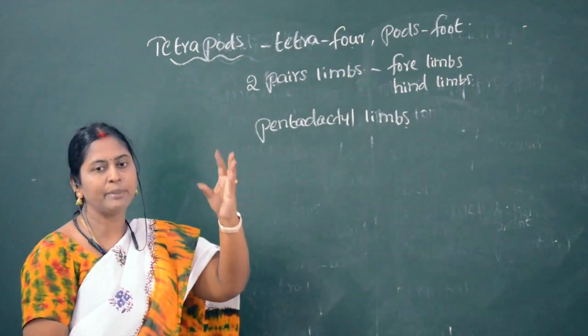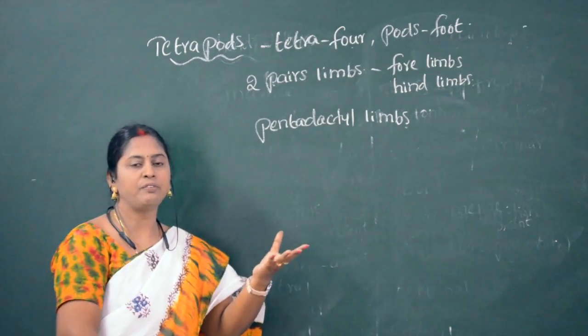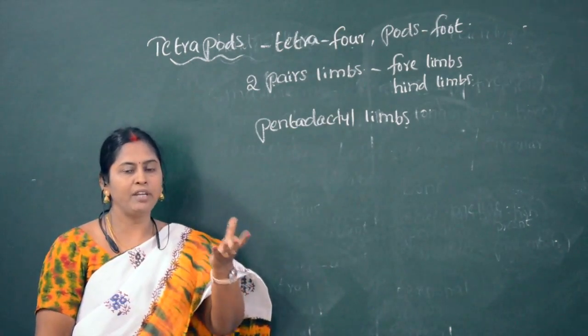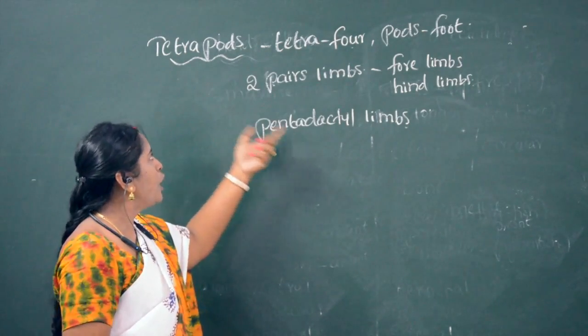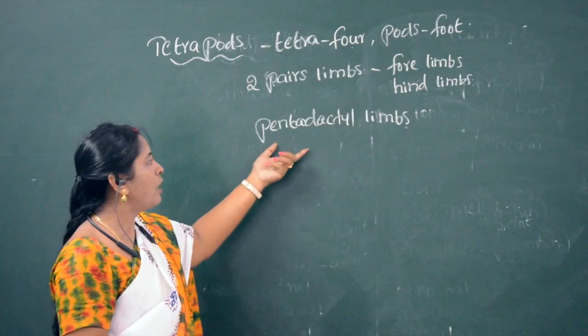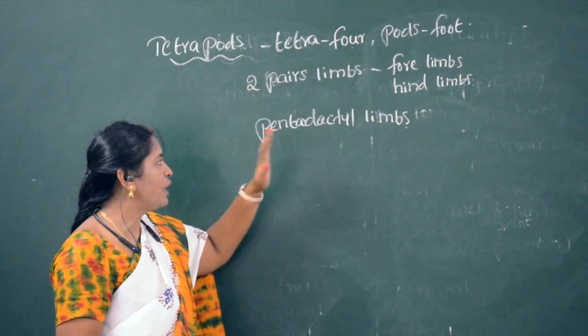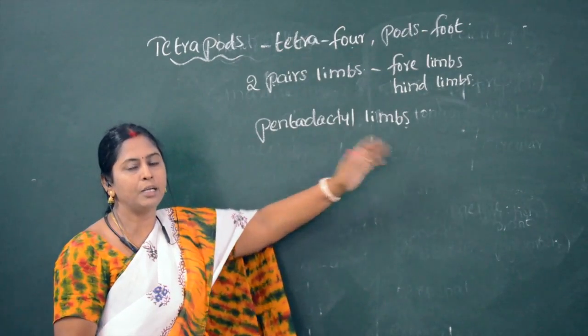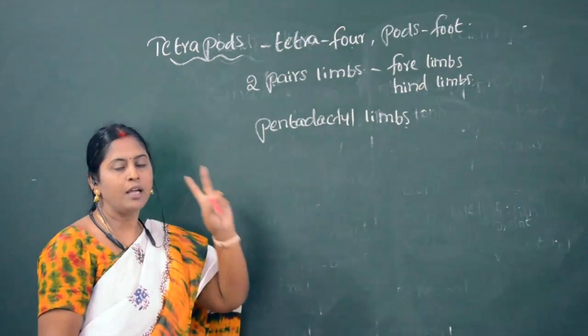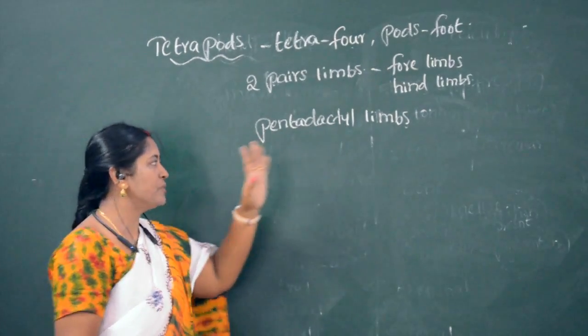Five digits means nothing but fingers. Suppose mammals, if you take as an example, we have five digits in each limb. In the same way, most of the tetrapod organisms consist of two pairs of pentadactyl limbs.